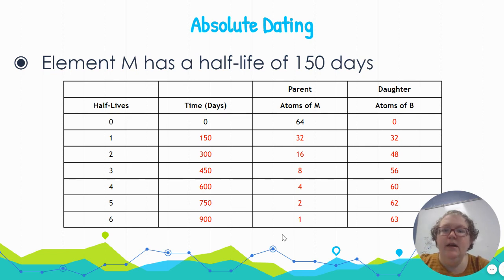Using this data, it may ask you, 3 half-lives have passed. How old is the fossil? After 3 half-lives, if each half-life is 150 days, that means that fossil is 450 days old. If it tells you there are only 4 atoms of the parent left, how many half-lives have passed? Here's 4 atoms of the parent. That's 4 half-lives. How long is 4 half-lives? 600 days. So we know that that sample is 600 days old.